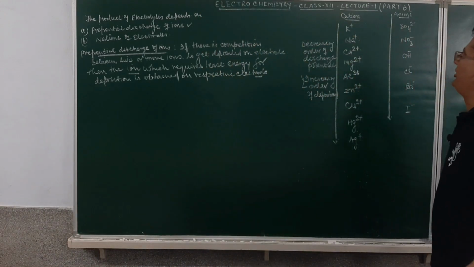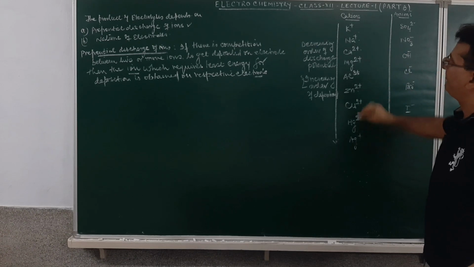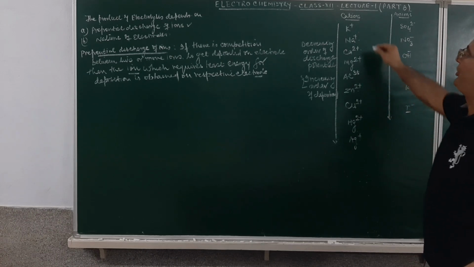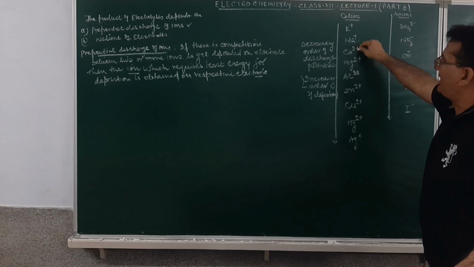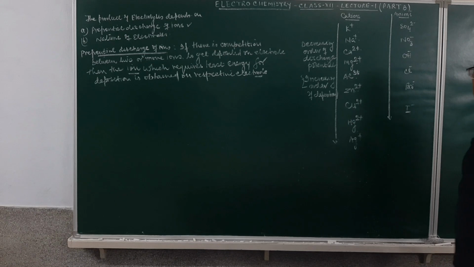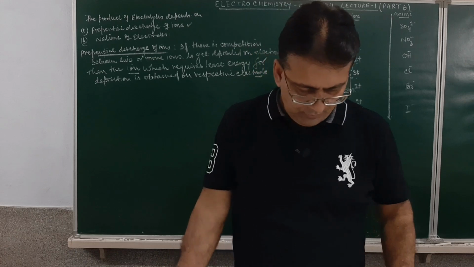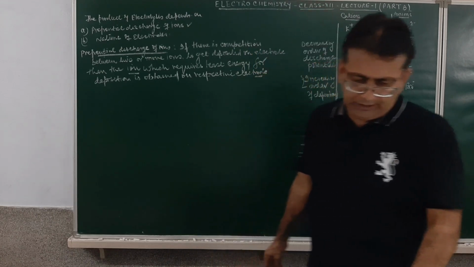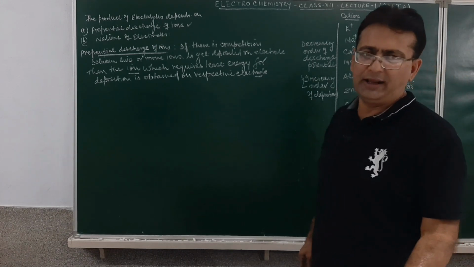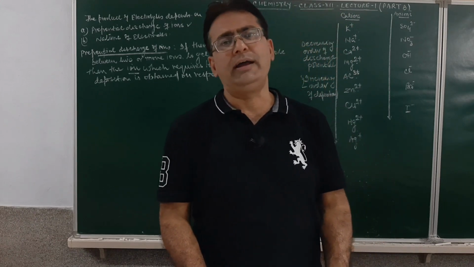And what will be this preferential discharge of cations? This is the decreasing order of discharge potential and increasing order of deposition. So potassium will be less than sodium, less than calcium, less than magnesium, aluminium, zinc, copper, mercury and hydrogen. Am I clear? Then for the anions also, we have a preferential discharge series. This will be sulfate ion, nitrate ion, hydroxide ion, chloride ion, bromide ion and iodide ion.